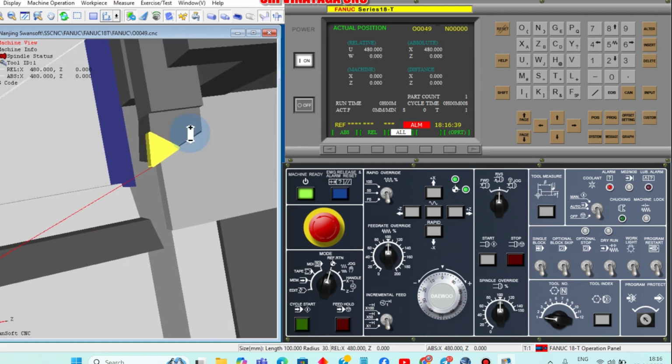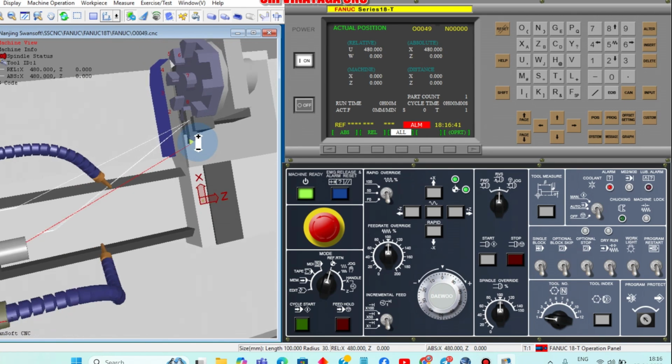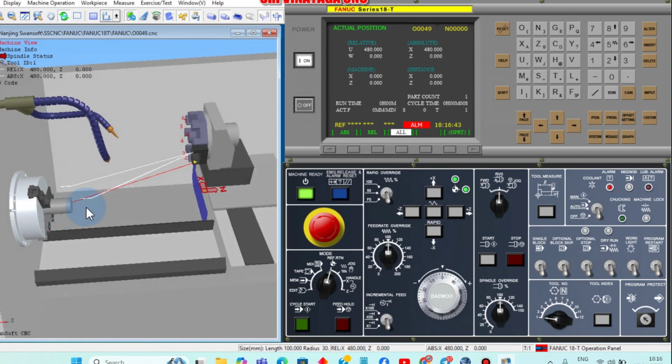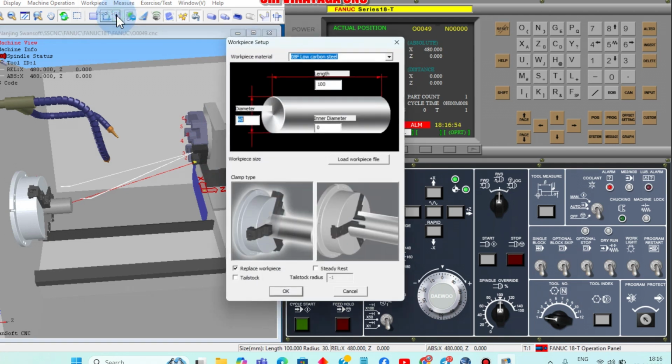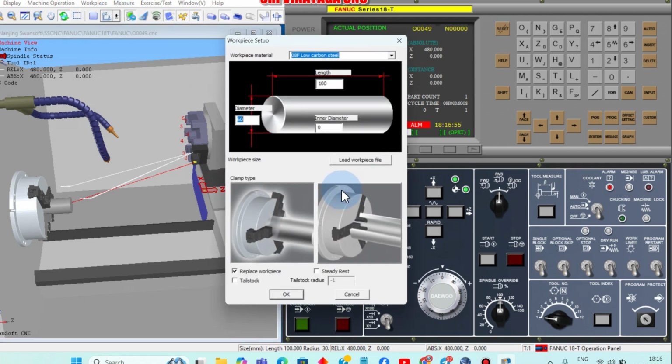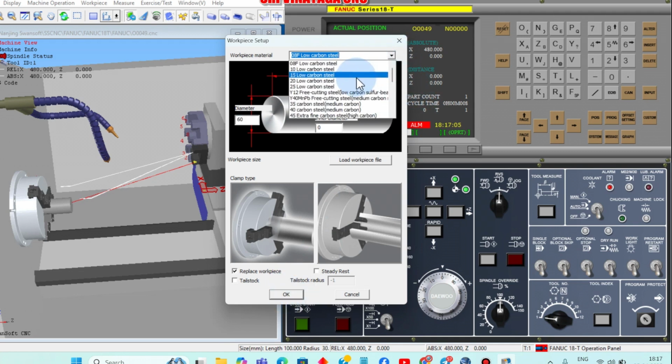Now we have set the workpiece here and a tool here. What is the next level? Any idea about that? The workpiece stock size, yes, we have given here: diameter, workpiece, everything. Here we can give aluminum, low carbon steel.